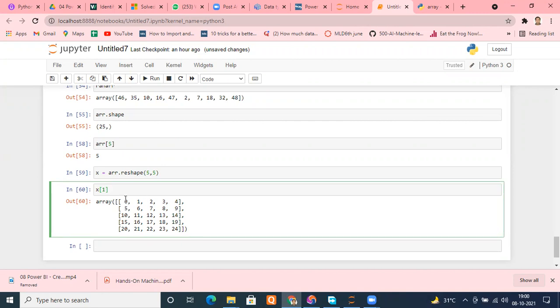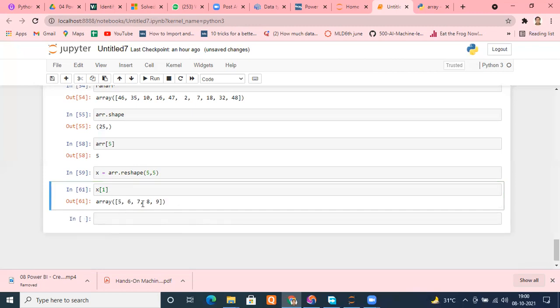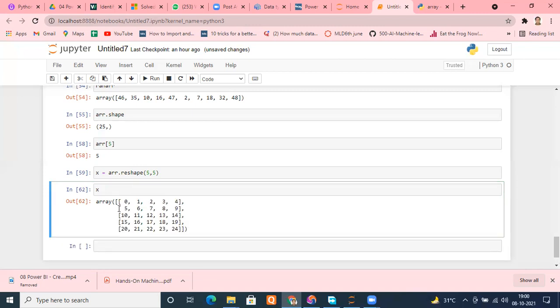And where is the column? Column again is the first column. This is first, second, third, fourth, fifth, but numbering starts from 0. So it's the 0 column only. So we need an intersection of these. Means first row. If I just type this, see what is happening. Can you see that? I just type 1, then I access the complete first row. Let me remove it and show you. Remember the numbers 5, 6, 7, 8, 9. See, where are the 5, 6, 7, 8, 9? Right or wrong? First row. Right?